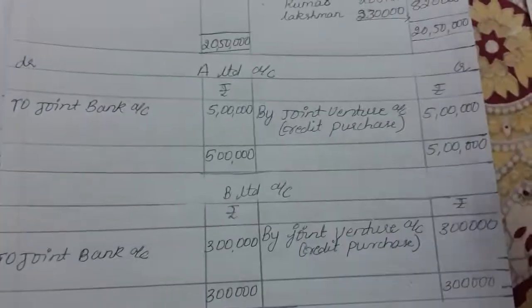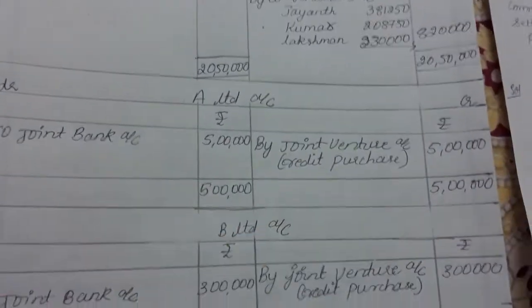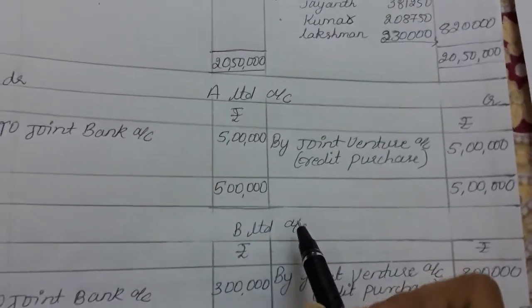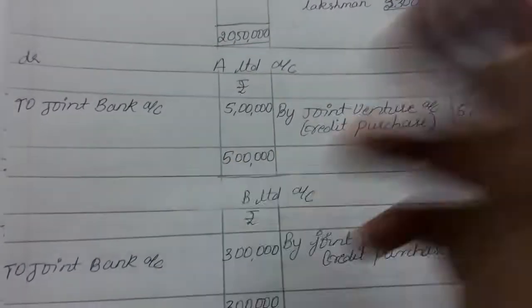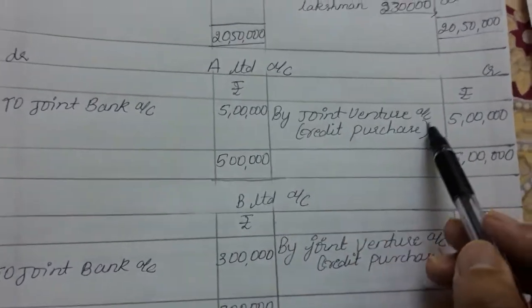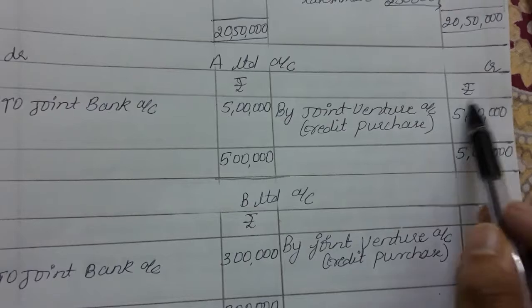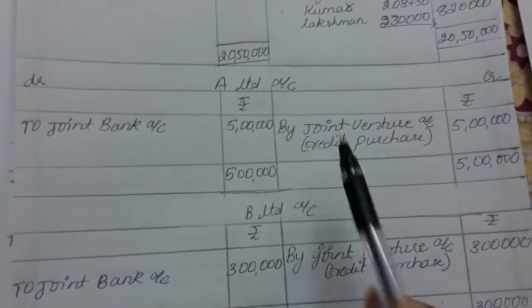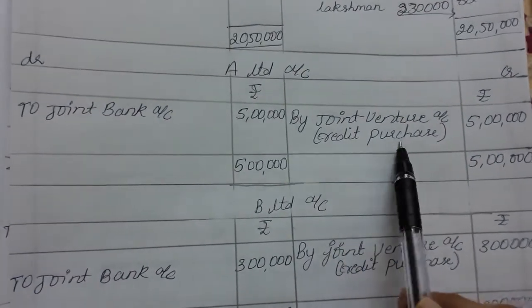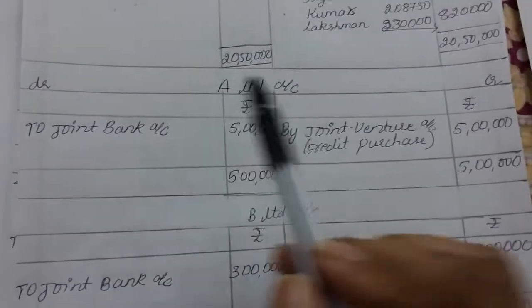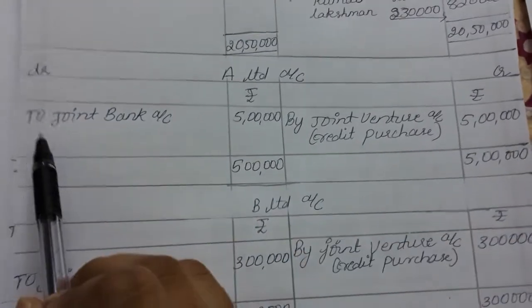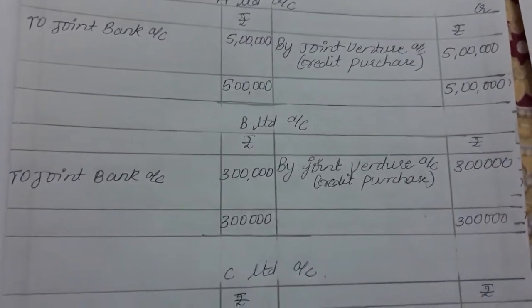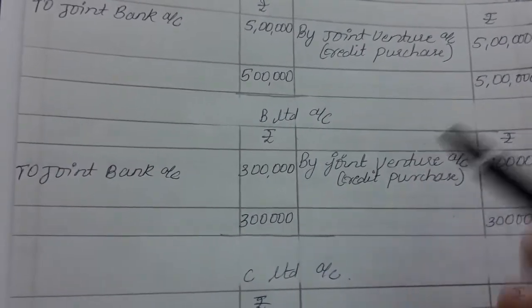Now, coming on to an extra special account we will be preparing. We should prepare each person's creditor and debtor accounts. This is so simple. On the credit side, if it is credit purchases, we prepare by joint venture account credit purchases. What is the purchase and from where are we paying? By joint bank account we will be paying 5 lakh rupees. For the joint venture we made a credit purchase, that is the credit side, and we are paying it from the joint bank account. On the credit side, by joint venture account 5 lakh, and on the debit side, to joint bank account 5 lakh. Same for B account, because he is also a creditor, right? We are supposed to still pay them.